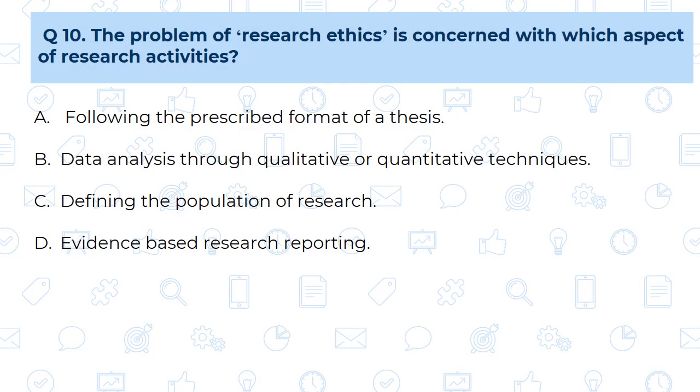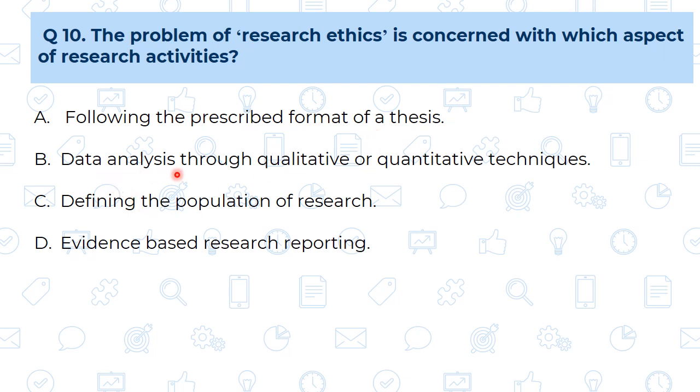Question number 10. The problem of research ethics is concerned with which aspect of the research activity? Means here four research activities are given, and out of which activity is it concerned with the problem of research ethics. Means where there can be an issue of research ethics. First, following the prescribed format of the thesis. Means once the format is decided, we are going to follow that. So this is quite a mechanical process. So there is no question of a problem of research ethics.